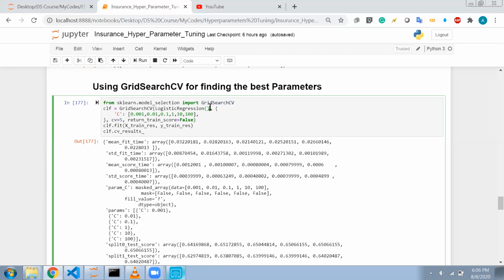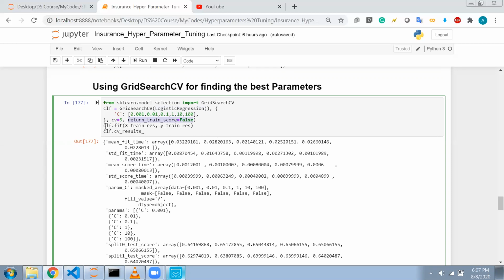It will train my model for every value of C that I give to it. For C, I will give all the values for which I want this model to get trained. I will pass these values, and I will pass the cross validation, which is also one of the parameters that we give.